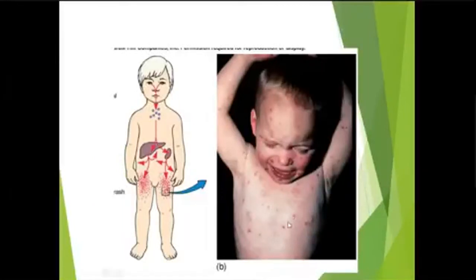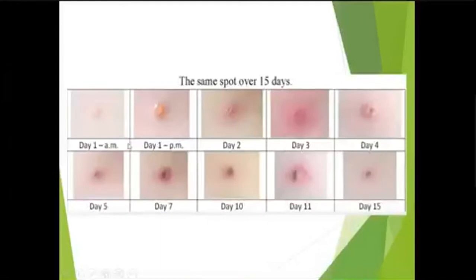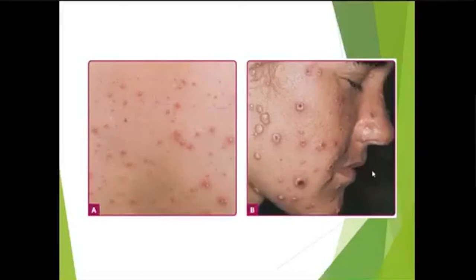So you can see there are multiple lesions of chickenpox. This is the progression of a lesion. Initially, it will start as a small macule, then a vesicle, then pustule formation and crusting. Yes, this is crust. Then there is healing and shedding of the crust, and eventually it leaves a scar by day 15. You can appreciate polymorphic lesions very well in this picture.